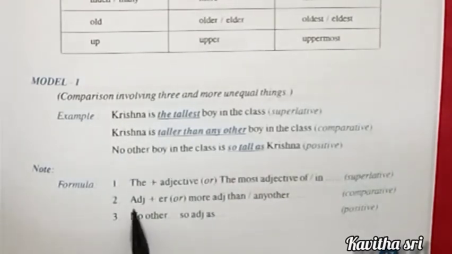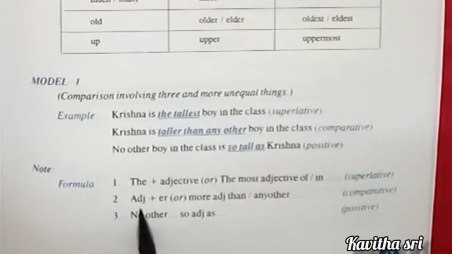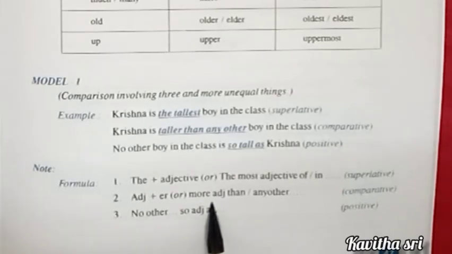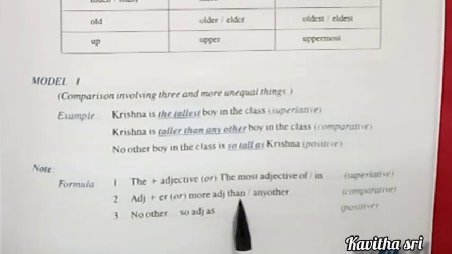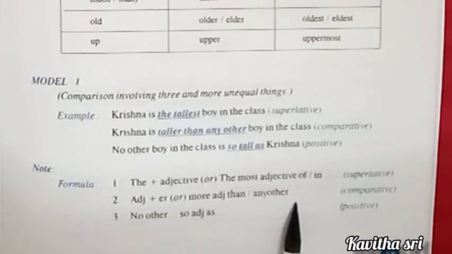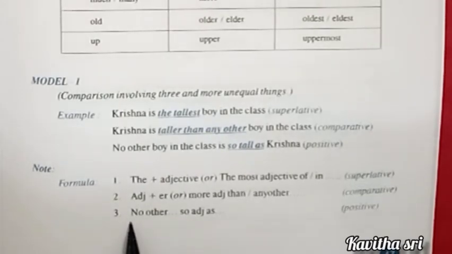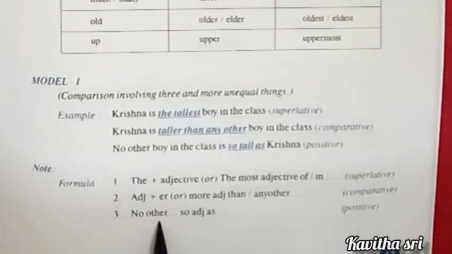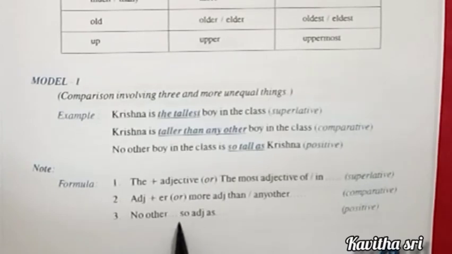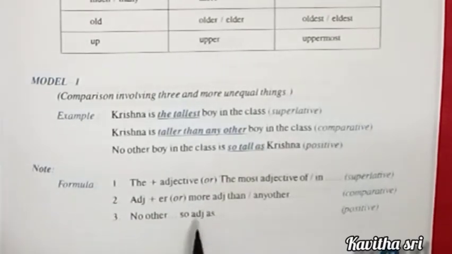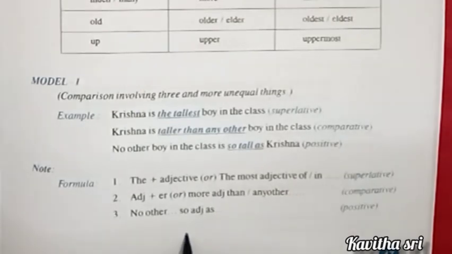In comparative degree, adjective plus ER, or if the word is more than 2 syllables, we have to add more plus adjective followed by the conjunction than or any other. Okay. And third one, in positive degree, no other with so plus adjective plus as. Right. So look at the example once again.